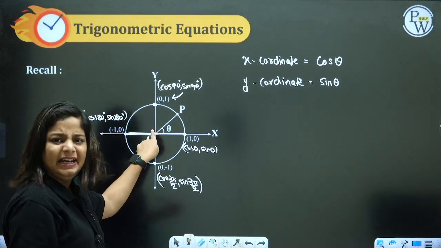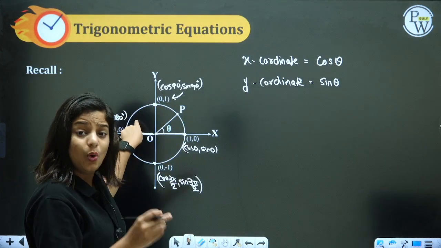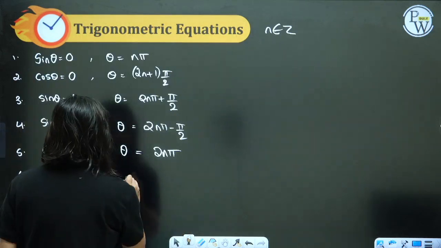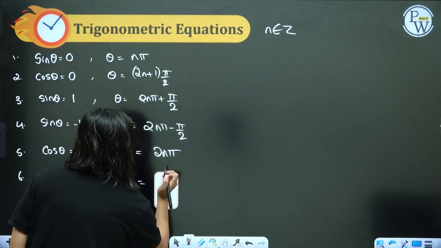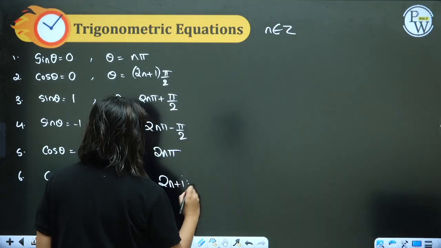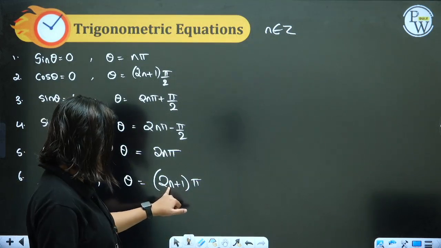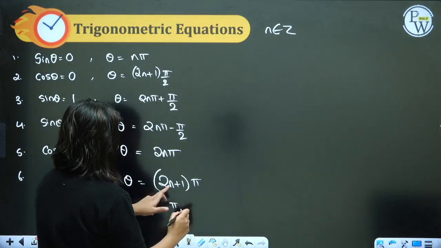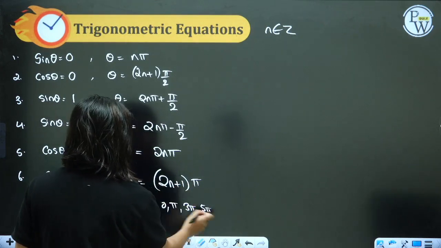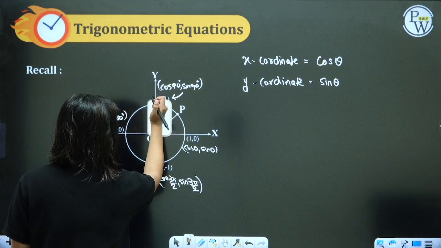That means cos of 180. Again then you complete the circle, cos of 540. Negative x-axis, how do I mention here? Theta will be what? All the odd multiples of pi, (2n plus 1) pi. So these are even multiples of pi and these are odd multiples of pi. Here you put n equal to 0, you'll get pi. Put n equal to 1, you'll get 3 pi. Put n equal to 2, 5 pi. That means pi, 3 pi, 5 pi. That's what we want, right? That's exactly what we want.